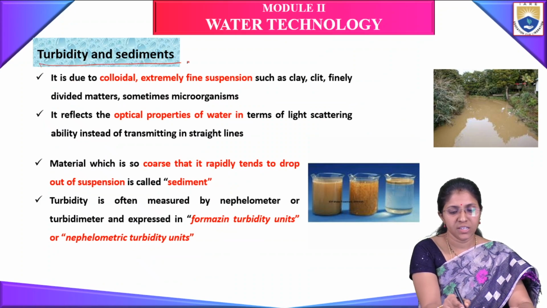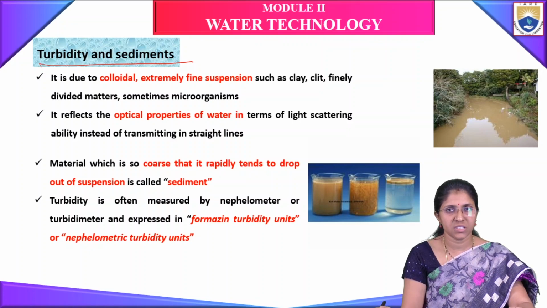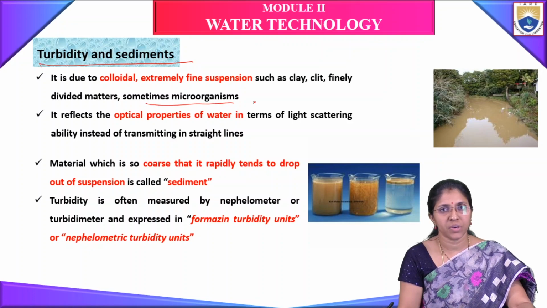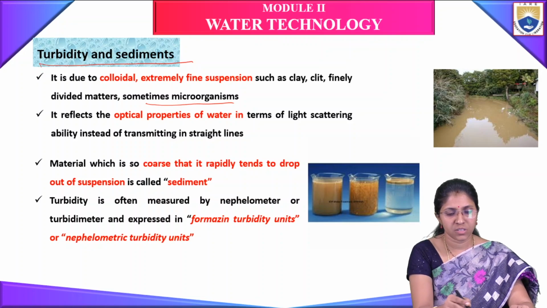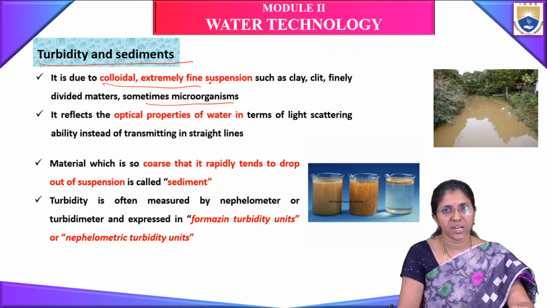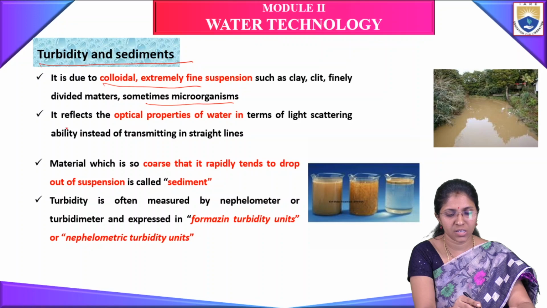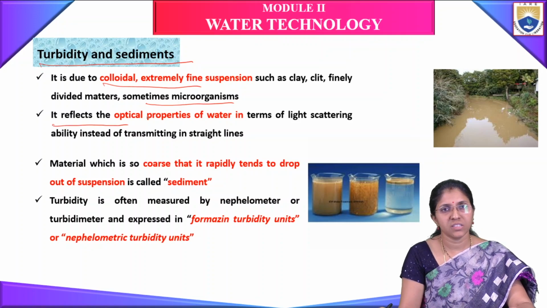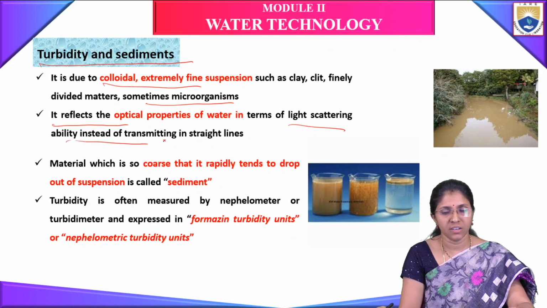Next, turbidity and sediments. Turbidity is due to colloidal and extremely fine suspensions such as clay, grit, finely divided matter, and sometimes microorganisms. It reflects the optical properties of water in terms of light scattering ability instead of transmitting in straight lines.